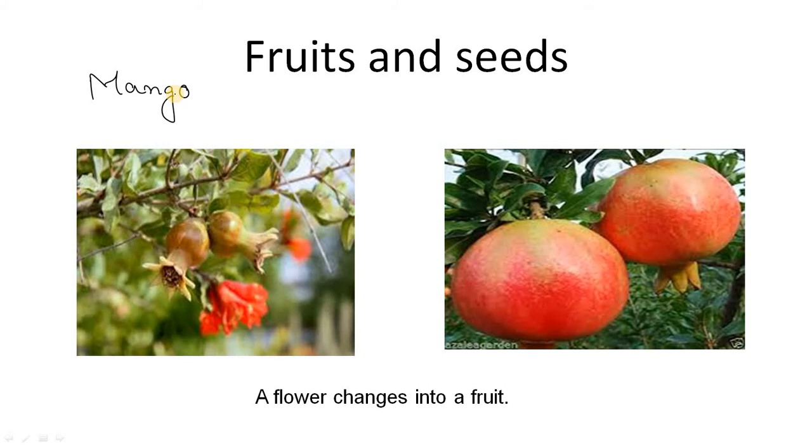When you come to pomegranate, when you cut a pomegranate, you have many seeds in that. Apple doesn't have many seeds, but a few, maybe 7 or 8 seeds inside it. And there are many fruits which have lots of seeds in them, like guava fruit. And then we can take the example of custard apple. What is custard apple? Custard apple is Sitafala. So like this, different fruits, some have only one seed, some have a few seeds, and some have many seeds. And we can even think about watermelons. Watermelon also has many seeds inside it.